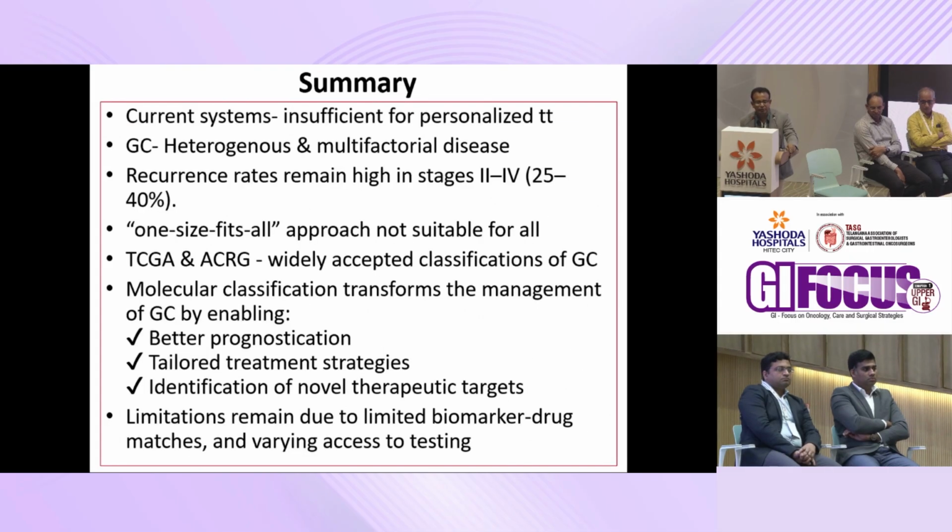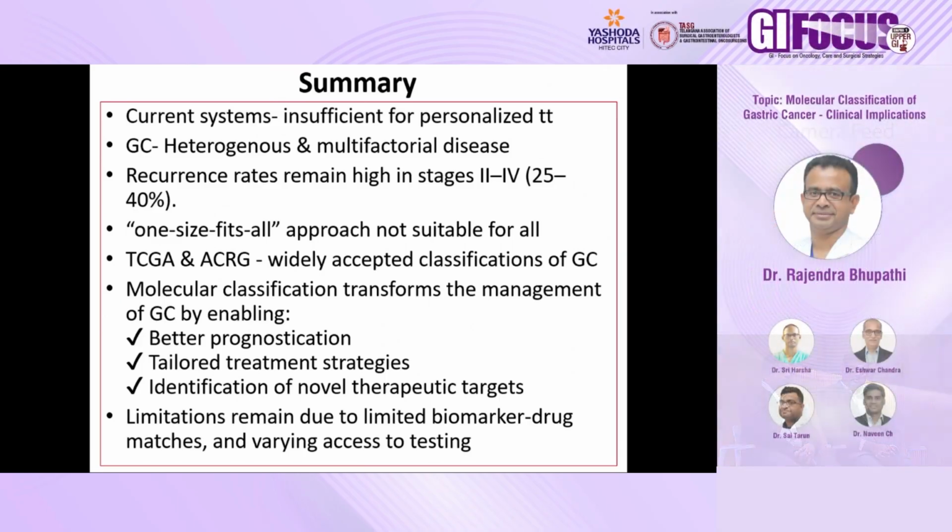To summarize the topic, the current systems of classification are insufficient to guide personalized treatment of gastric cancer. Gastric cancer is a heterogeneous and multifactorial disease influenced by both genetic and environmental factors. The recurrence rates of gastric cancer remain high in stages 2 to 4. The one-size-fits-all approach is not suitable for all varieties of gastric cancer. The TCGA and ACRG are widely accepted classifications of gastric cancer.